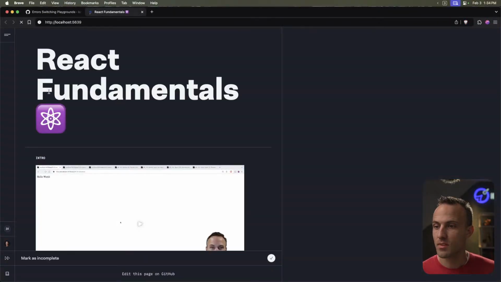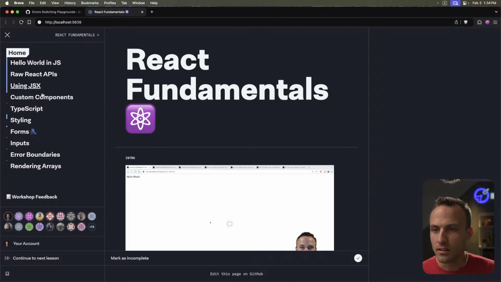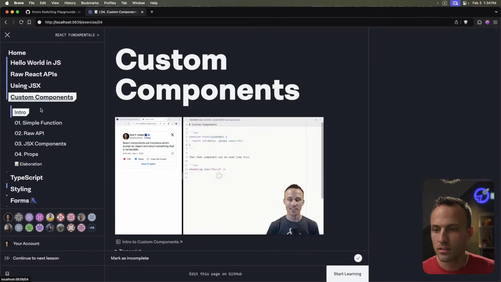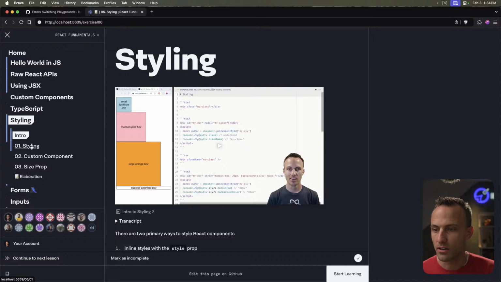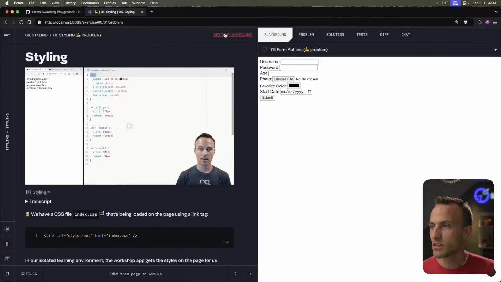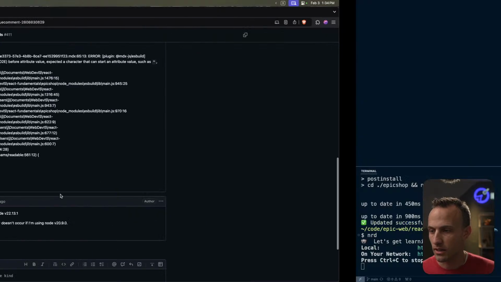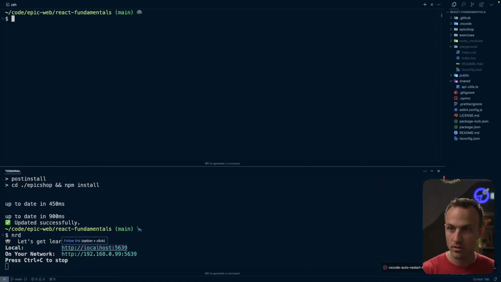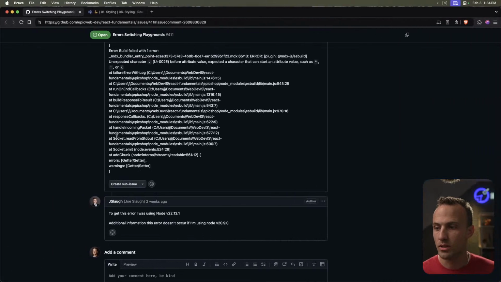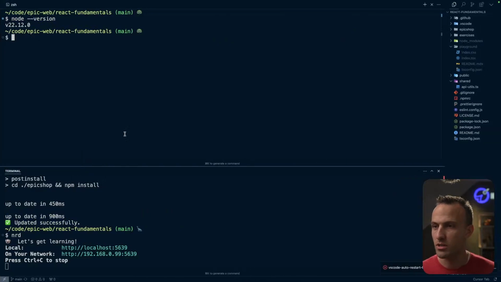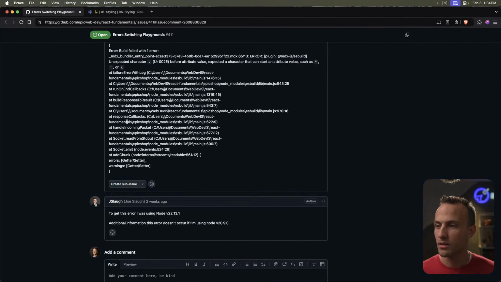Here we go. Is it no styling? Here we are. Go here, set to playground, and then from what I can tell, actually here, let's double check our Node version. Yeah, okay, so we're on 22.12. They're on 22.13. I'm guessing there's not a difference, but if I can't reproduce it, then I guess I'll try.